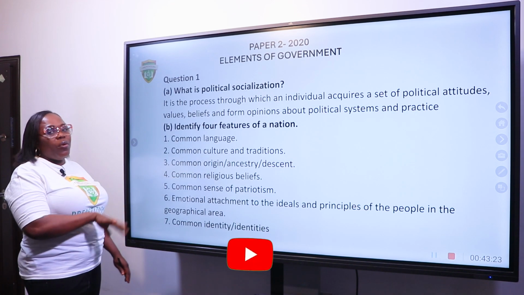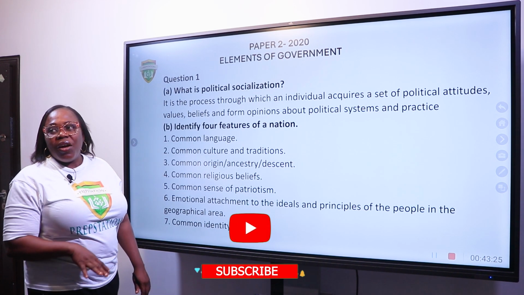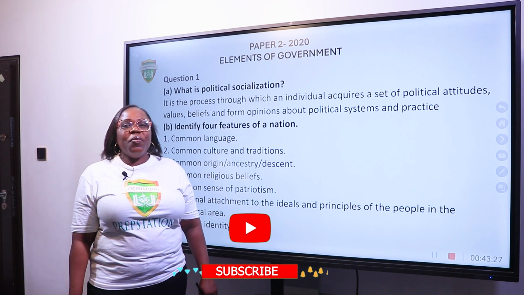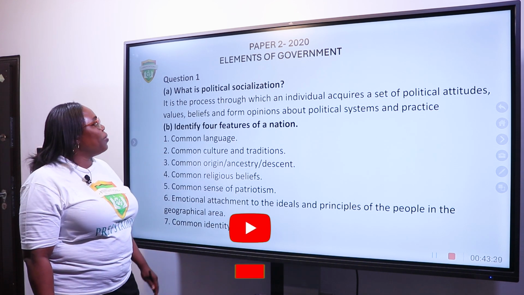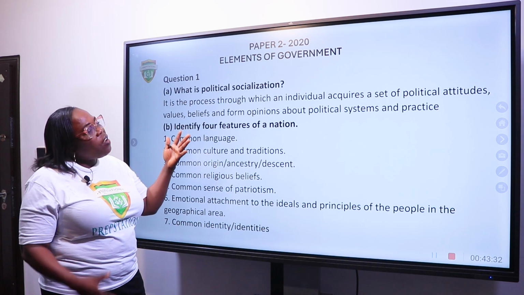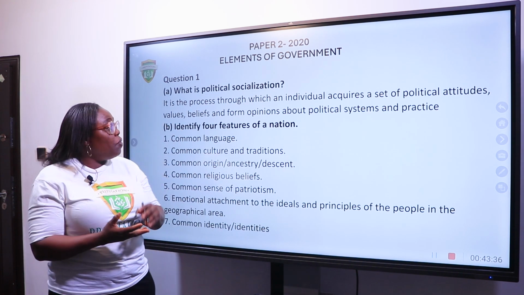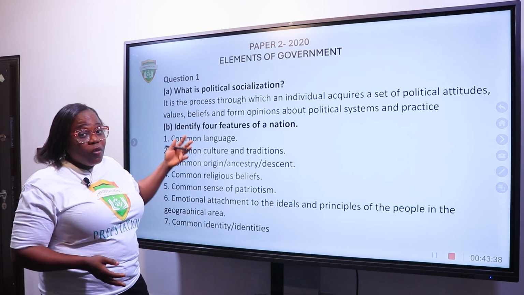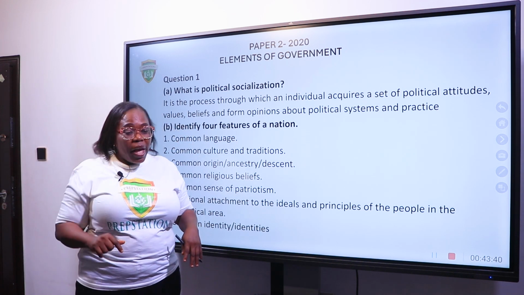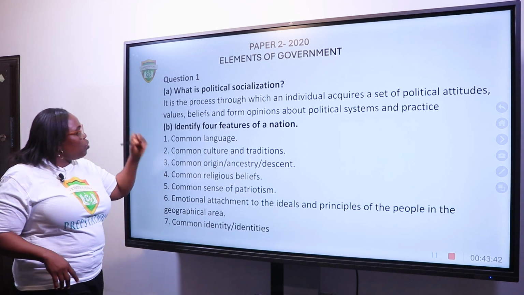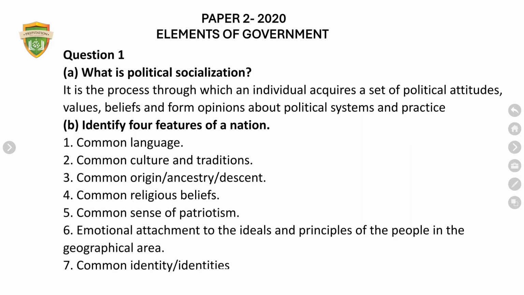Now we're going to be looking at our questions. This is government. Government is divided into two sections. Elements of government. In elements of government, you have question 1 to 5. So the first one says, what is political socialization? What is political socialization? You can see the definition.